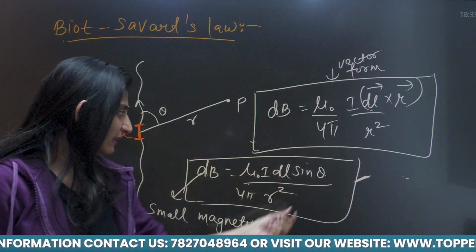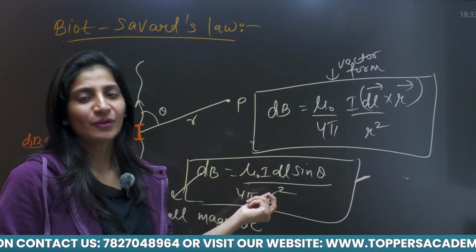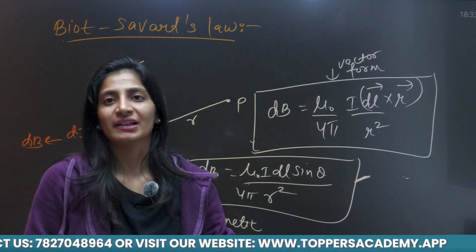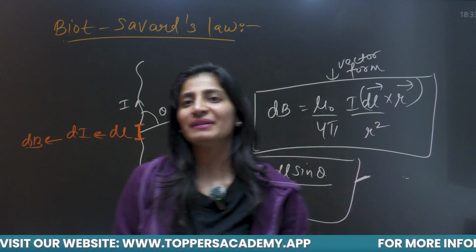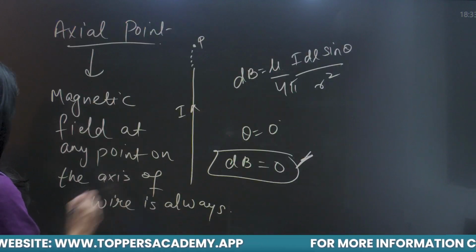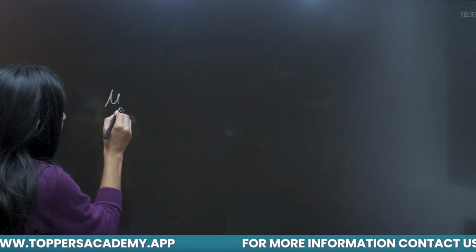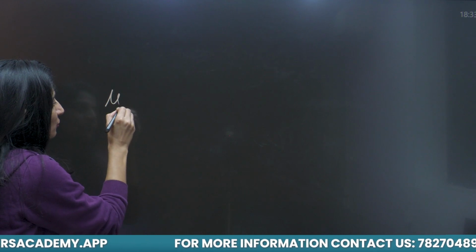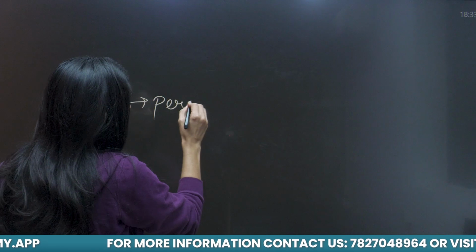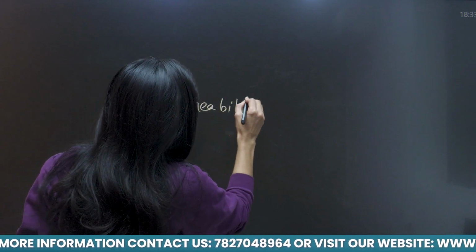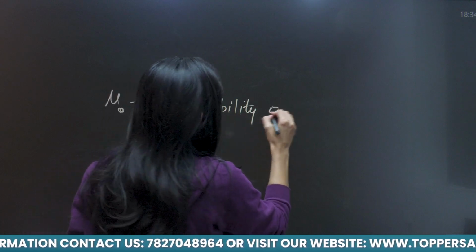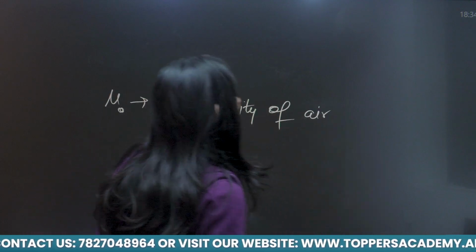Now you may be wondering what this mu naught is, because you are aware of the remaining terms like what is theta, what is r, what is dl. Mu naught is permeability. Like you have read about permittivity in electrostatics, this is permeability. This mu naught represents the permeability of air, or you can say free space.